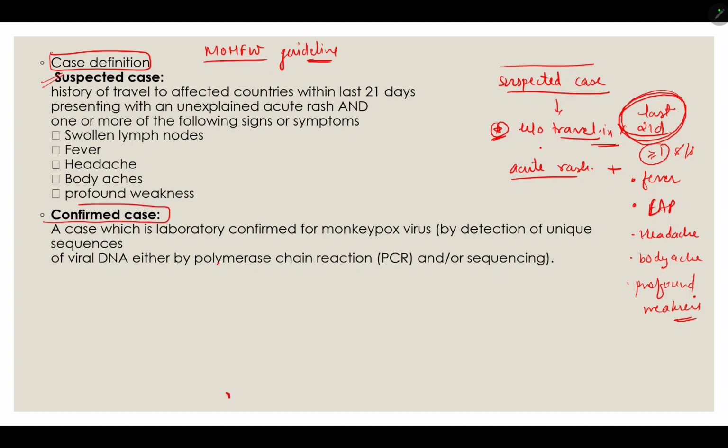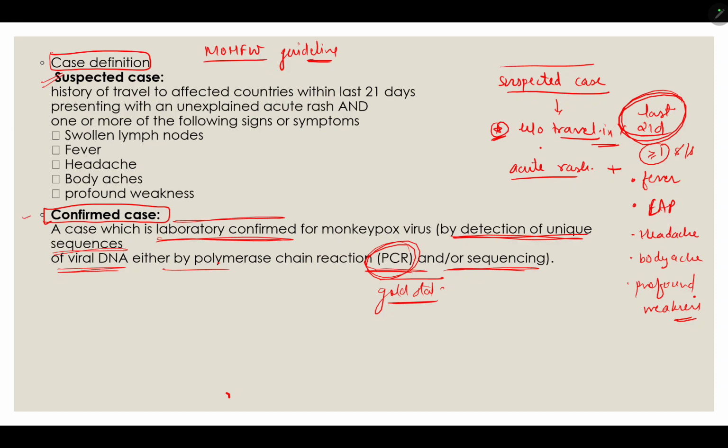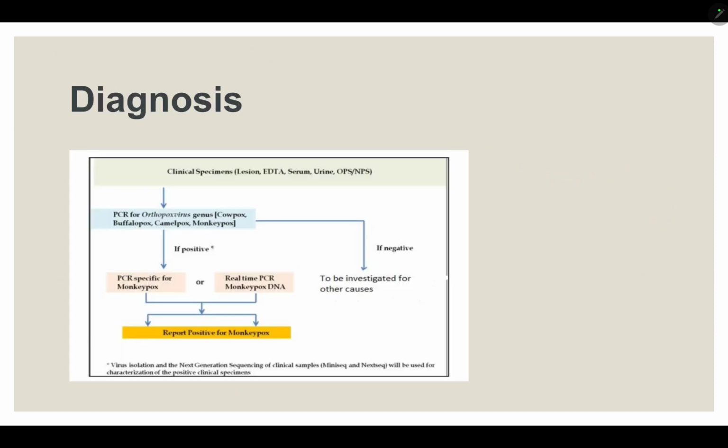Then we will confirm the case. Confirm the case by laboratory confirmation. Laboratory confirmation by detection of unique sequence of viral DNA with the help of PCR and or sequencing. PCR or sequencing is the gold standard. Then it will be a confirmed case.